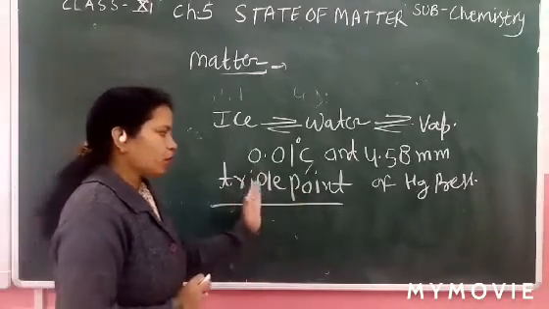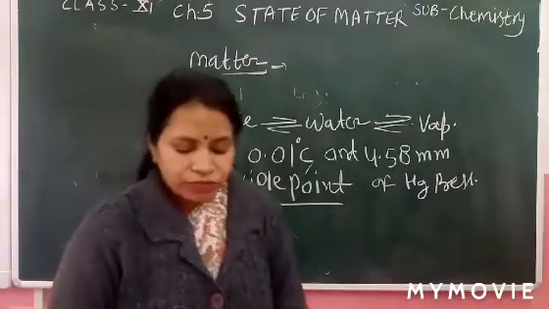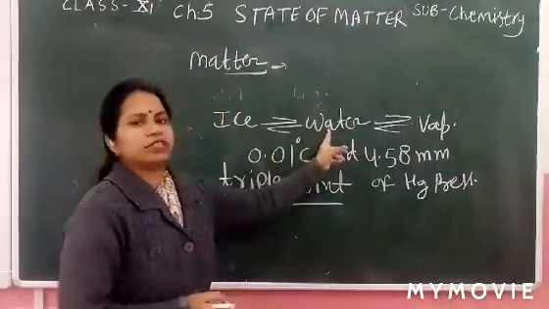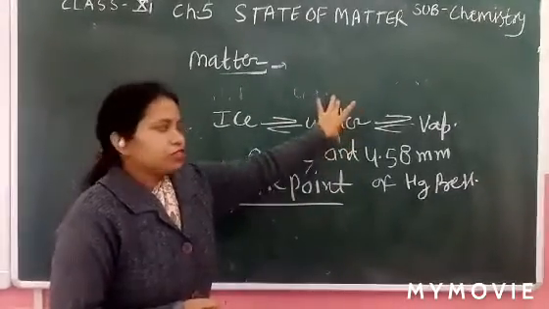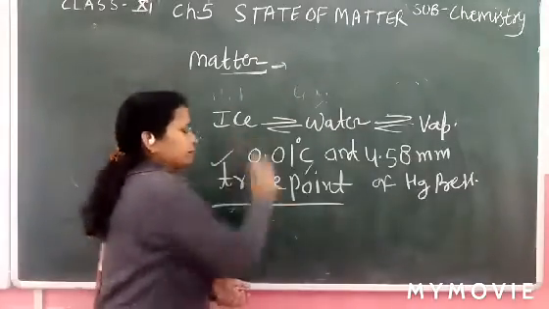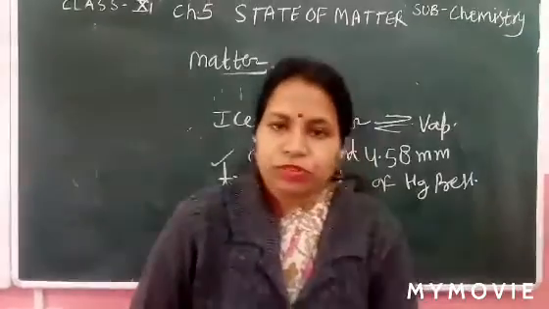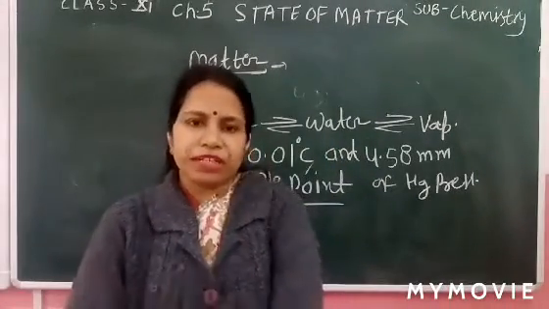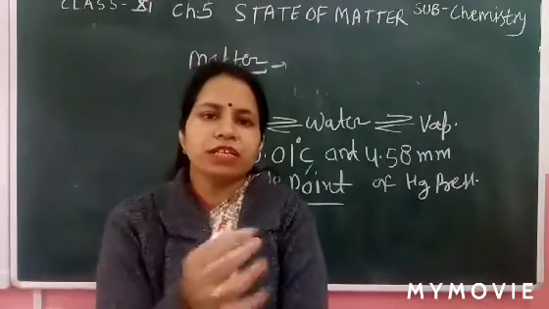So what is the triple point? What is the definition? I again repeat. The definition is the state at which all three phases exist simultaneously is called the triple point. Now it's clear. Again, about solid, liquid and gases. What is matter? What is the difference between solid, liquid and gases? What is the triple point?